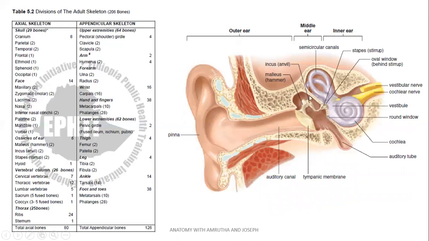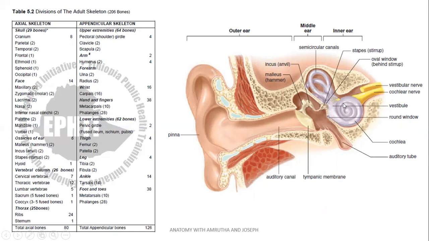So these are parts of ear, outer ear, middle ear, and the inner ear. In the middle ear, there are some bones from lateral to medial, malleus, incus, and stapes. So these are also included in the bones of skull, and these bones are present on temporal bone. So temporal bone is an area where the ear is present. Ear is located in the temporal bone.